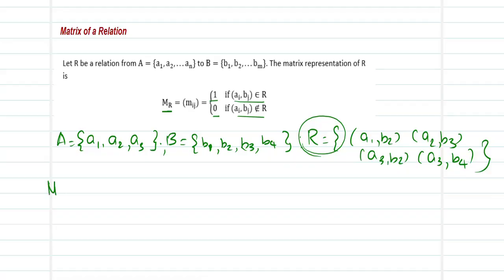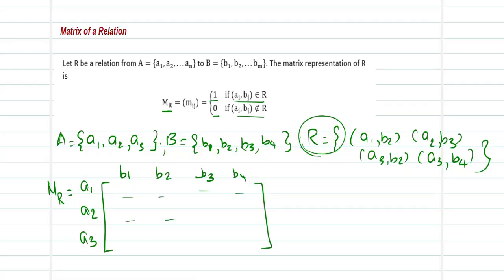So, how to frame my MR? My MR is from A to B. So my rows are taken as A1, A2, A3, and my columns to which my A's are mapped are B1, B2, B3, and B4. So this is going to be the structure of the matrix which I have to fill. So it is going to be a 3 cross 4 matrix. The matrix is filled using the law that the value is taken as 1 if the ordered pair belongs to the relation and 0 if it does not.